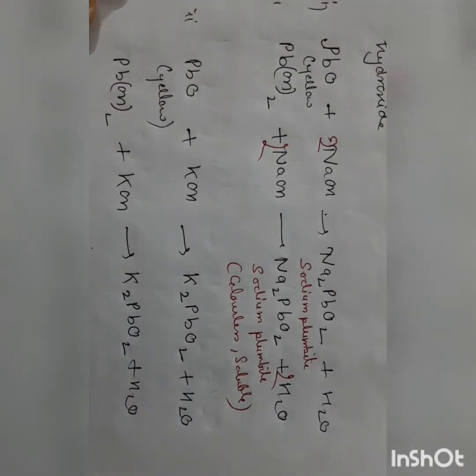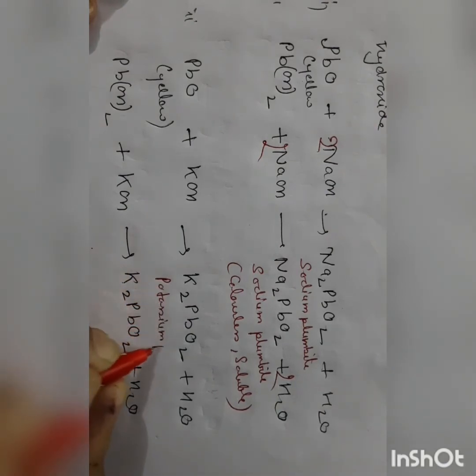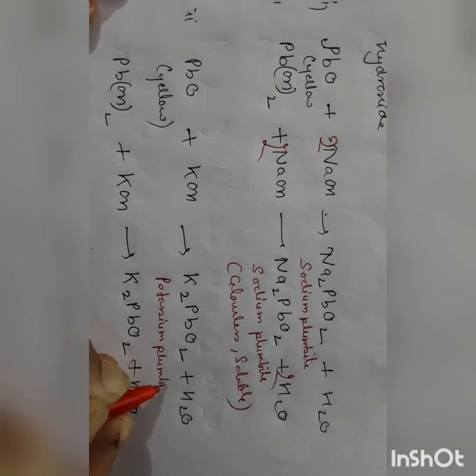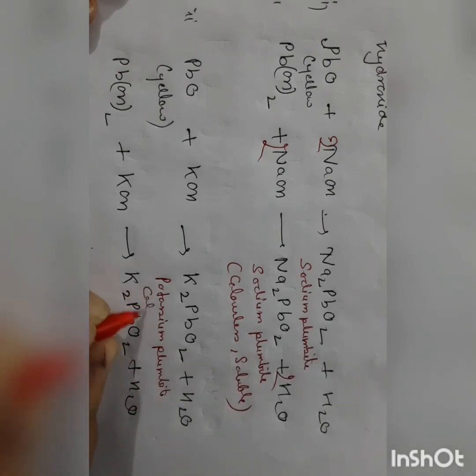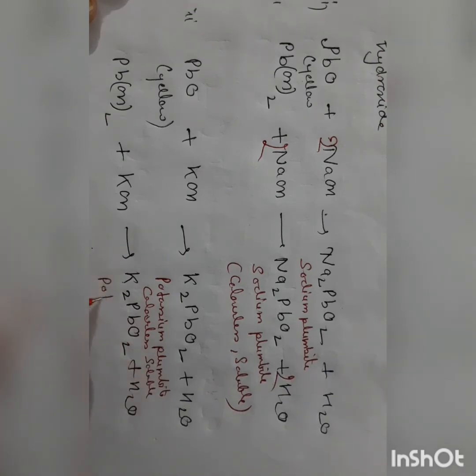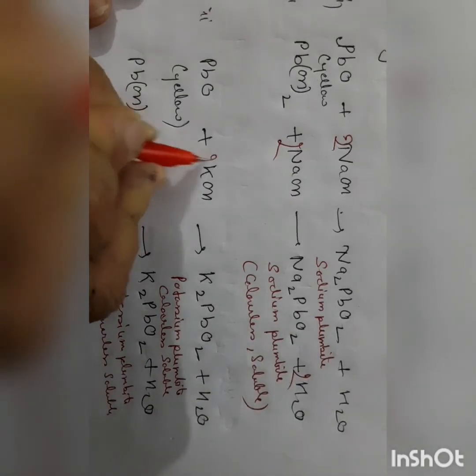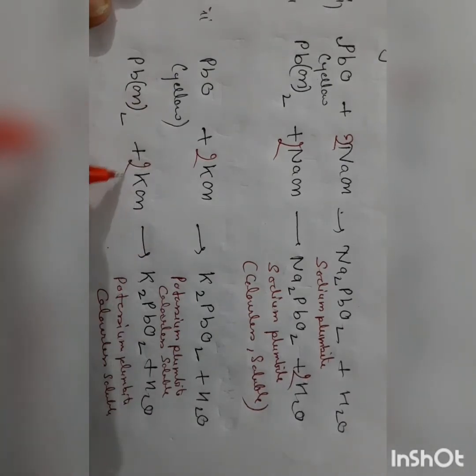Now potassium plumbite is colorless and soluble. Now here we'll balance the equation.